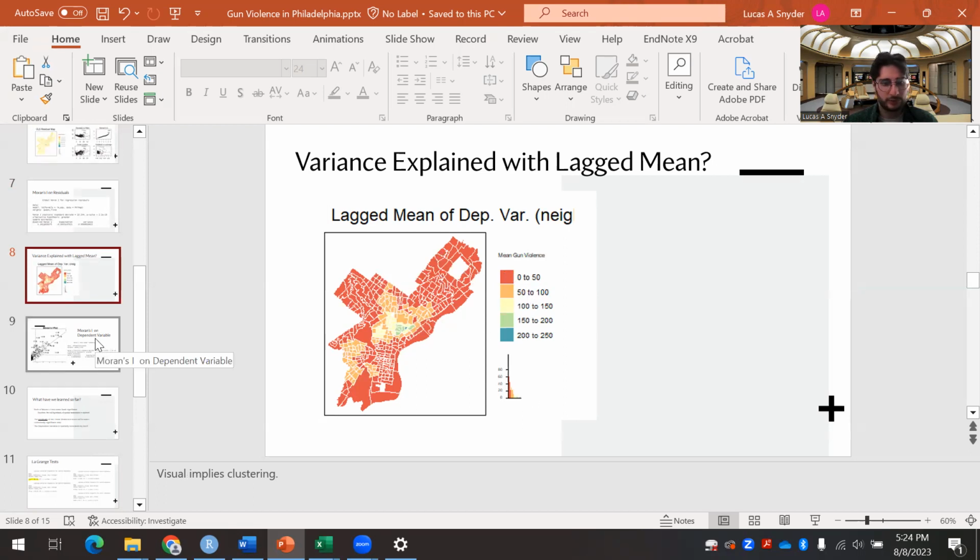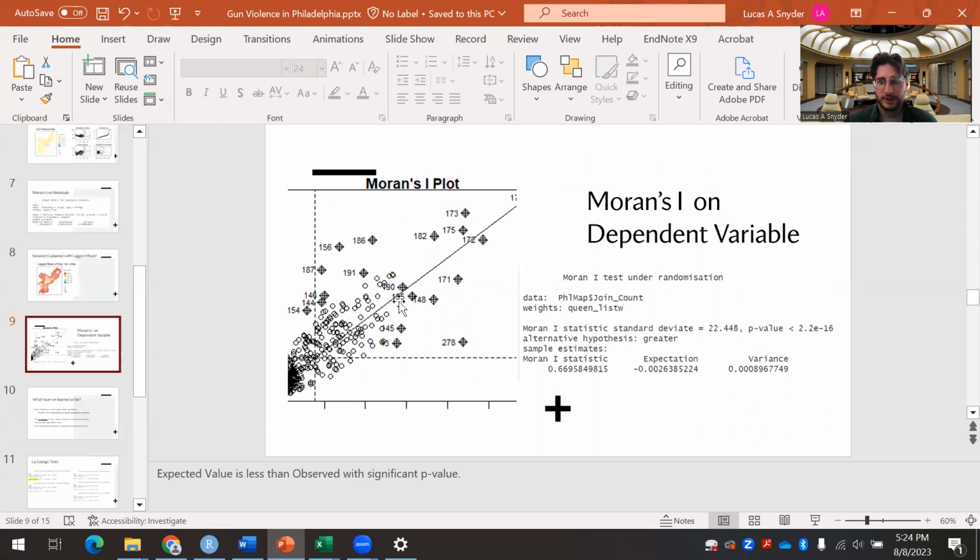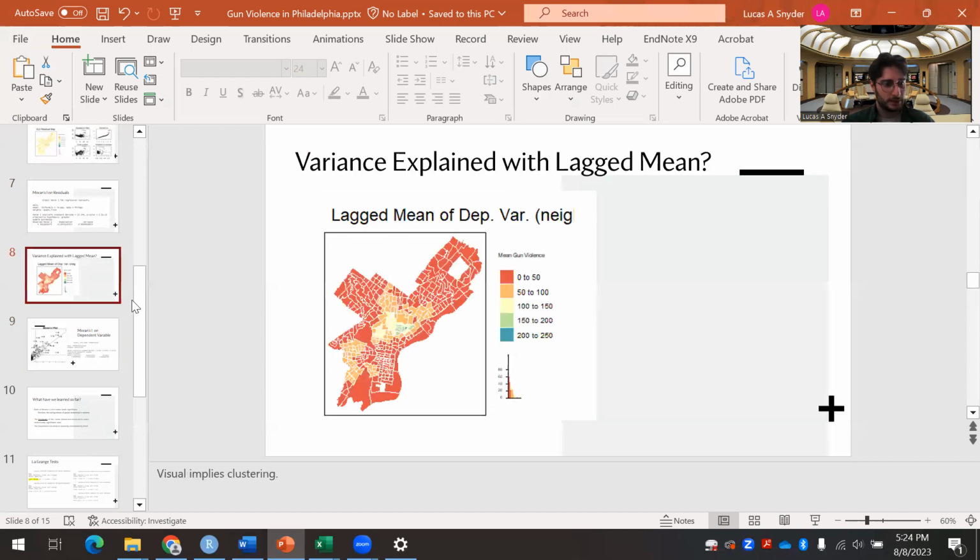But same thing as before, we're running a Moran's I on that. And we got the same thing, everything's significant. The expected value is very different from the observed. And the alternative hypothesis is accepted that there is spatial clustering in the lagged mean map of the dependent variable.